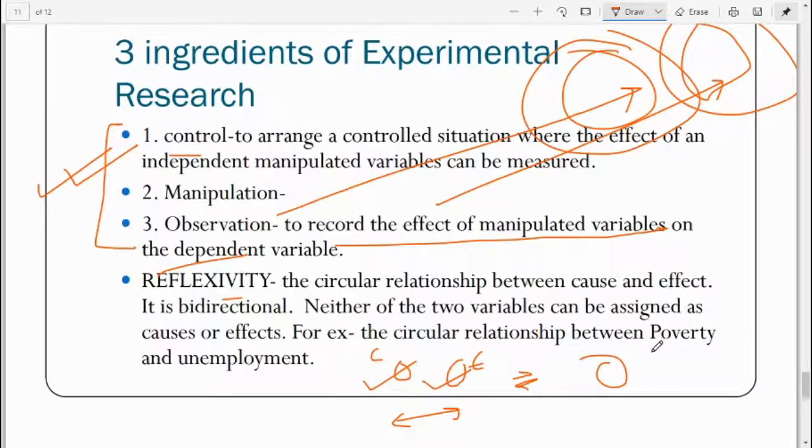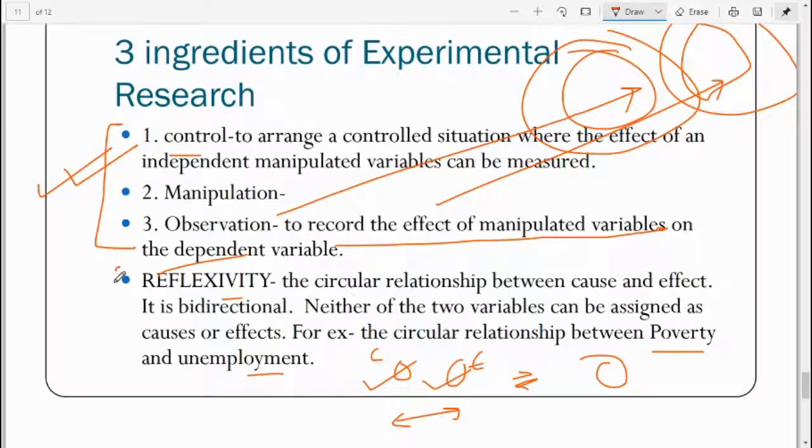For example, the relationship between poverty and unemployment. If I say poverty is because of unemployment, or if I say unemployment is because of poverty, here we can't decide which one is dependent, which one is independent. If we look at the first sentence, the variable which is independent becomes dependent in the second sentence. This is called reflexivity.